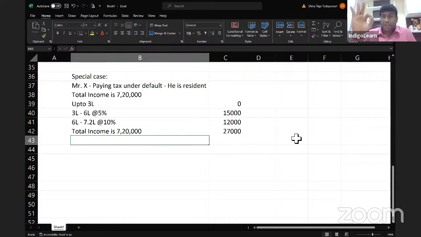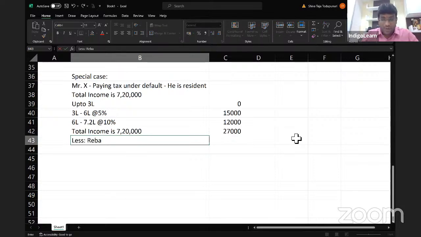Because up to exact 7 lakh, tax payable is 25,000, rebate is 25,000, tax is 0. But here it is 7,20,000. Now because income has increased by 20,000, the tax is coming to 27,000.